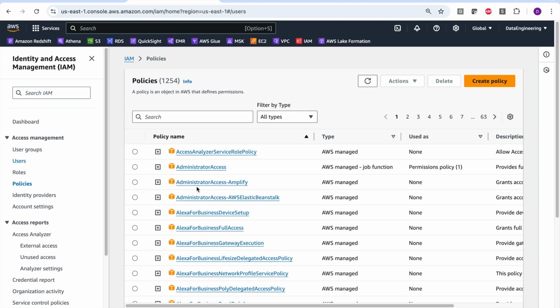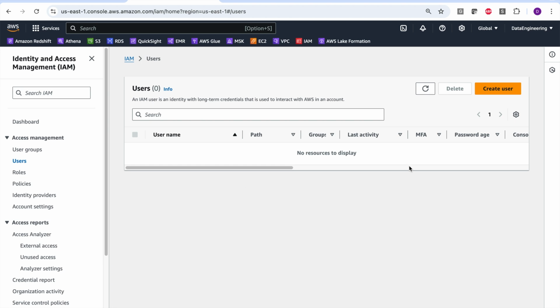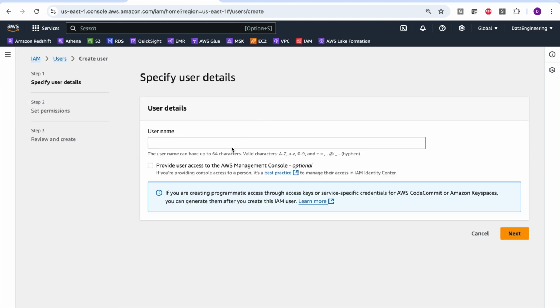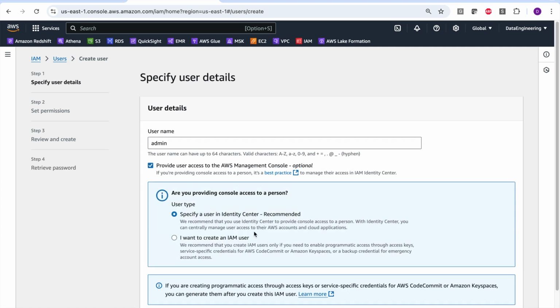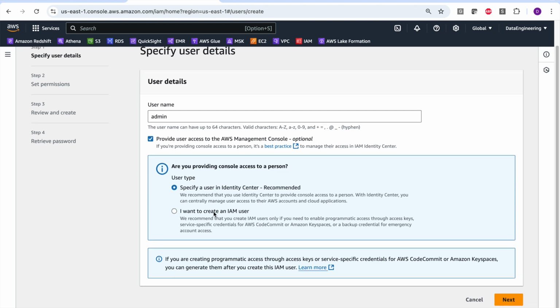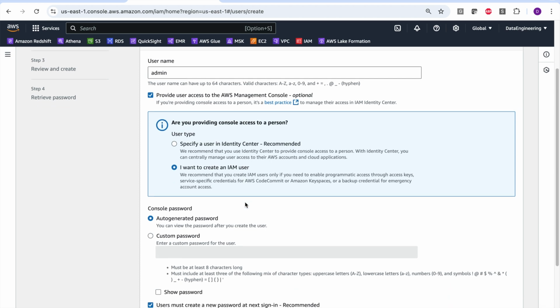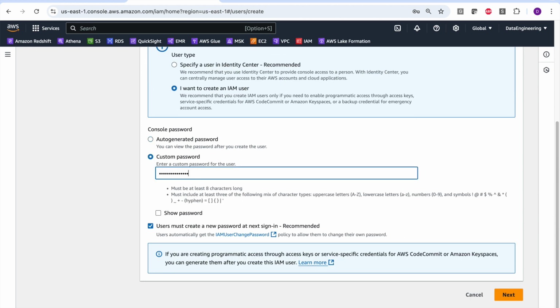Now let's go ahead and create a user. Click on users. We do not have any user as such. Click on create user, and I'll name the user admin, and click on this so that we can provide user access to the AWS Management Console. So select this and mention I want to create an IAM user, and I can provide a custom password. I have provided the password, and here's an option which says user must create a new password at next sign-in. This is recommended, but uncheck this one because I do not want the user to create or change the password as of now.